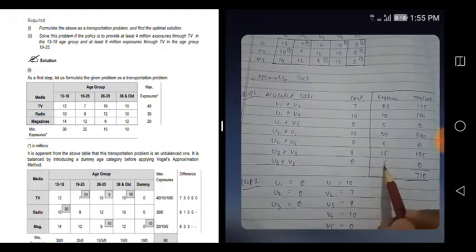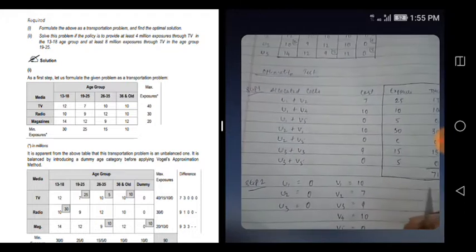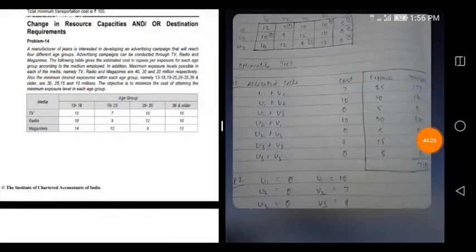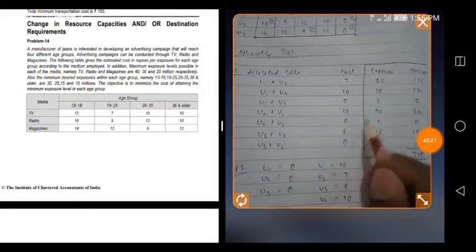Exposure is there. Exposure is nothing here. They have given, no. What we say? One second. Sorry. Okay.